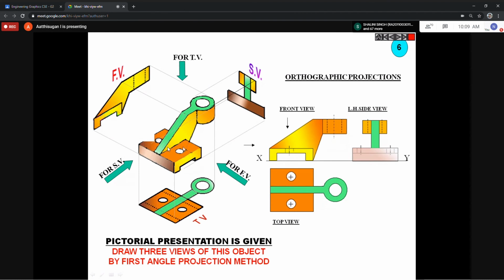So in the side view I am able to draw these two holes as dotted lines, as well as this hole also dotted line. Finally, the cut portion, the bottom cut portion, you draw the dotted lines here. But in the top view, only the bottom surface, this only you have to draw dotted. In the front view, only this bigger hole as well as only one smaller hole, you have to draw the dotted lines.